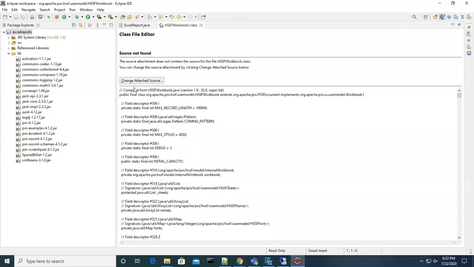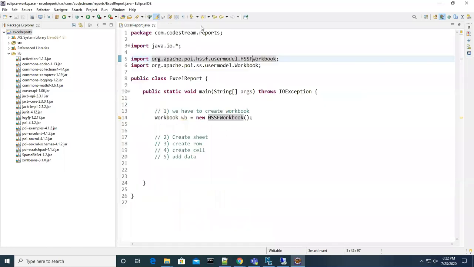What I'm trying to do is open that .class file by decompiling. Fine. So now you understood these two classes are available in one of these libraries, mainly this one. Okay, now we created our first step.